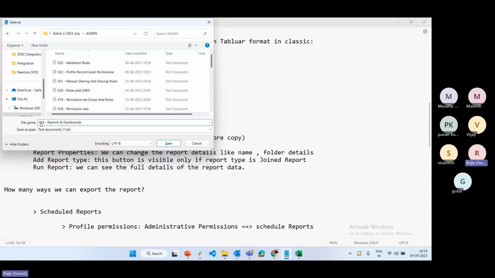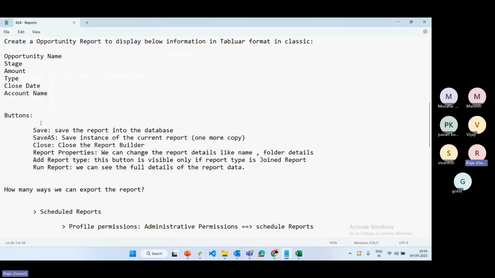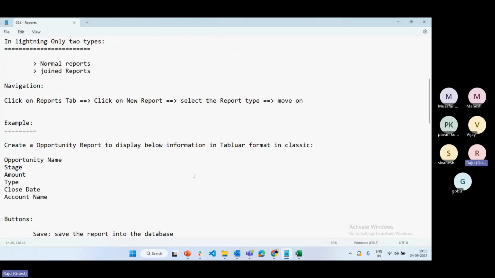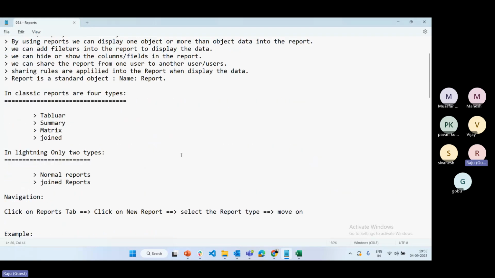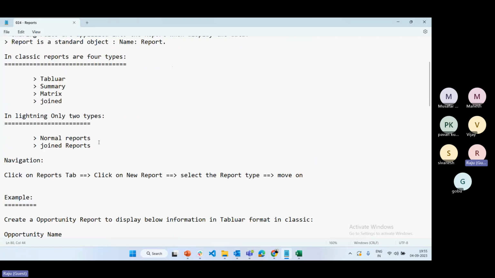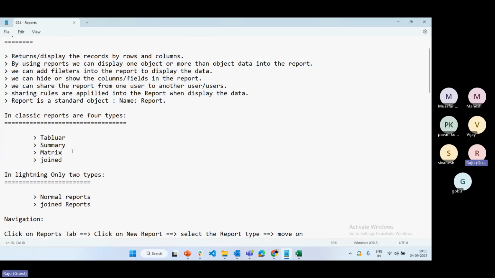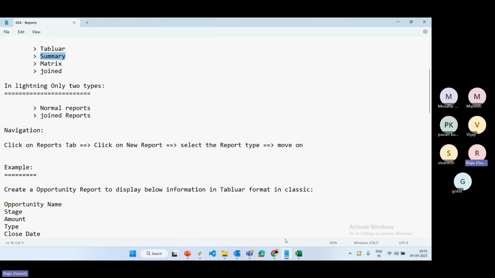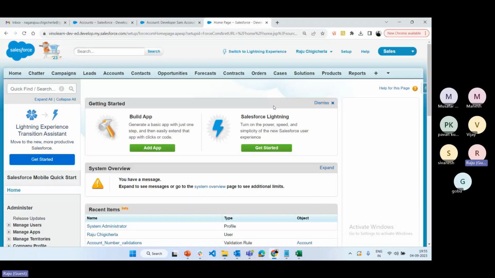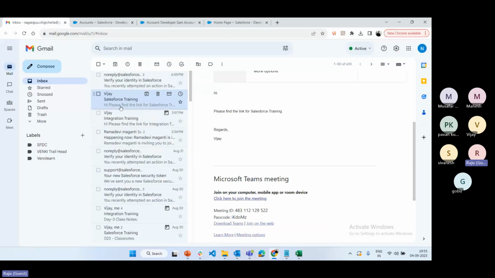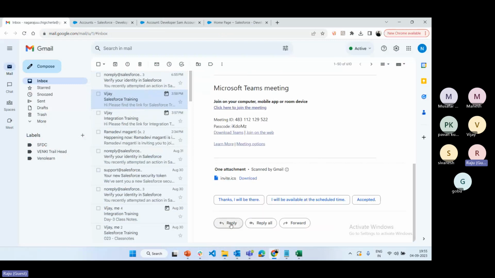It is only reports. Interesting concept and easy also, no difficulties. Just based on requirements, step by step you have to follow, add the conditions and create a report. So let's see some more magic tomorrow. How to share the report, how many ways to share the report, and we'll see the summary and matrix directly. I'm going to explain one report in Lightning so that you can understand how we are going to create it. And let's see what limitations we have. How Lightning reports are accessed in Classic, or Classic reports in Lightning. Is there any limitation, we'll discuss all that.